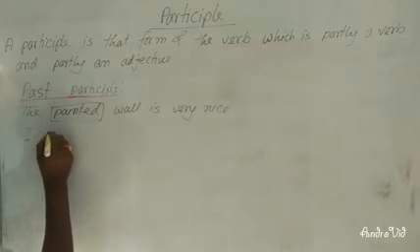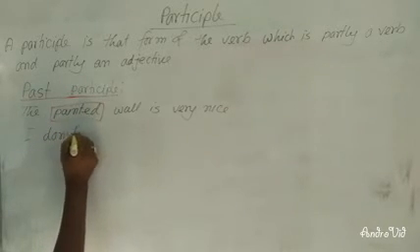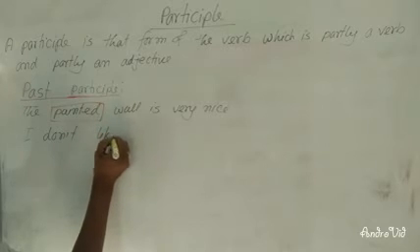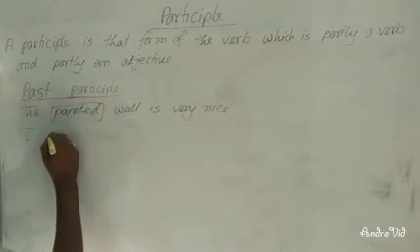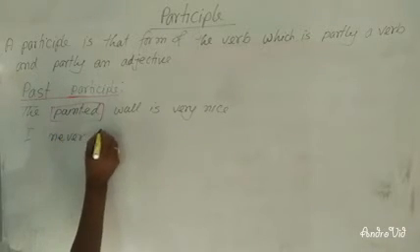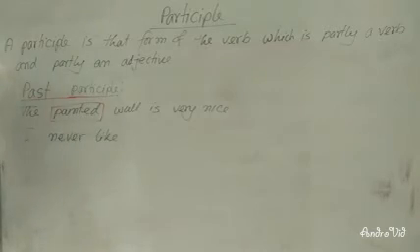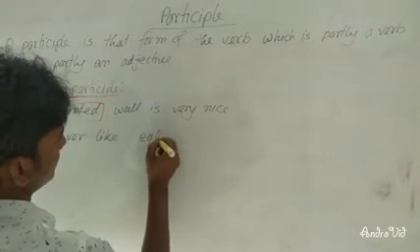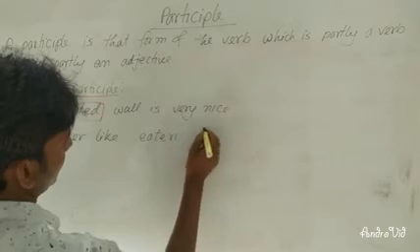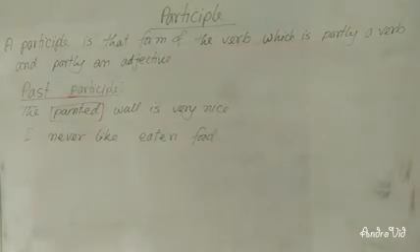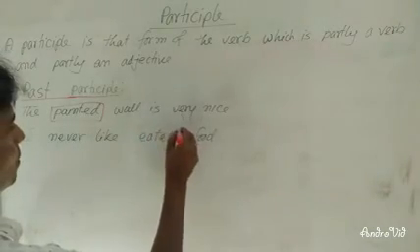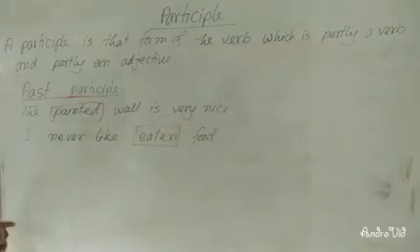I never like eaten food. Here you can see eaten. Eaten is working as an adjective, and it is also the past participle form of verb.